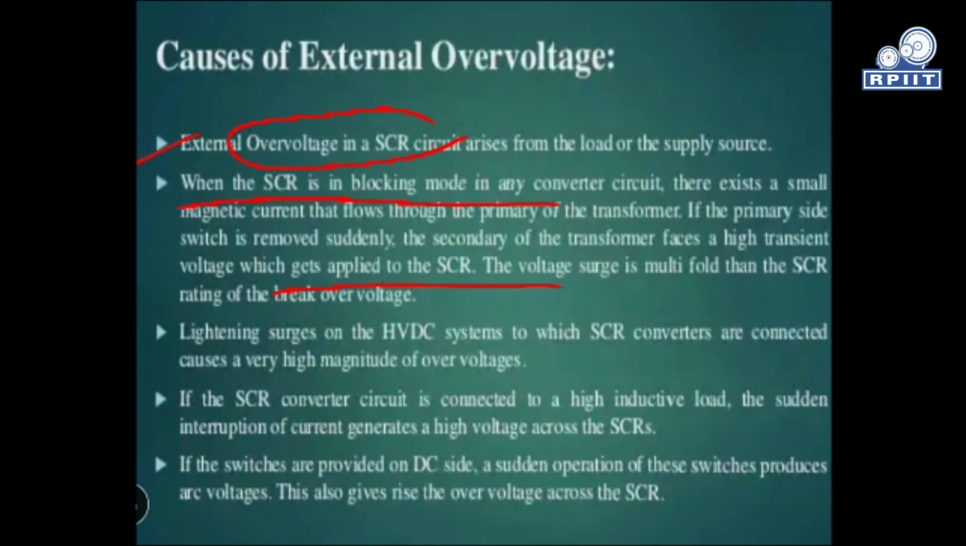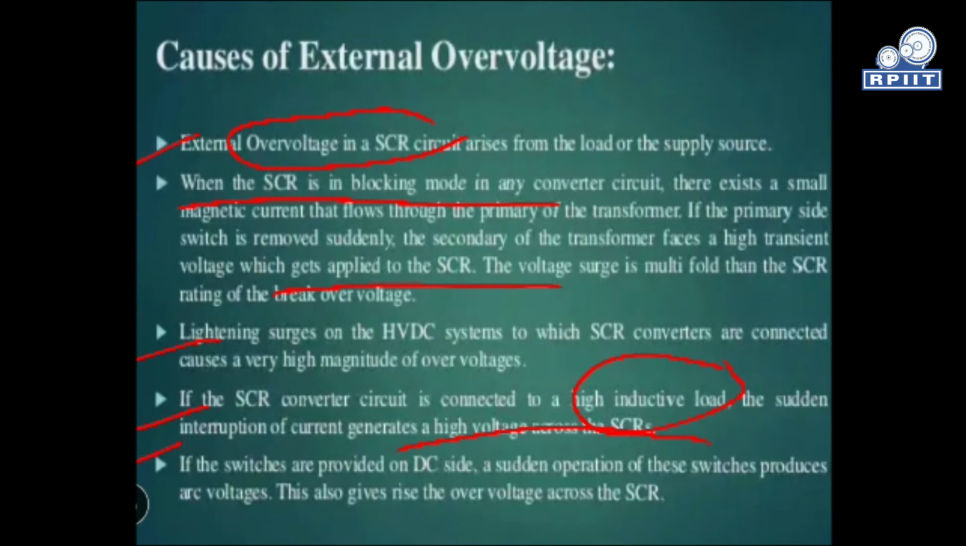The second cause is lightning surges on the HVDC system to which the SCR converters are connected, which have a very high magnitude of over voltages. Due to lightning in HVDC converters, there will be a high rise of transient voltage, and the thyristor will be damaged. The next one is when the SCR circuit is connected to a highly inductive load. Sudden interruption in the current generates a high voltage across the SCR. So if our SCR converter, say a rectifier or inverter, is connected to an inductive load, that will also generate high levels of voltage and damage our circuit.